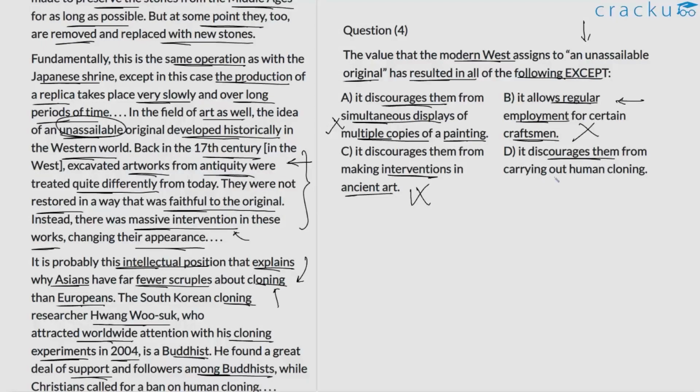D. It discourages them from carrying out human cloning. Now, the author as such doesn't correlate these two ideas of an unassailable original and this concept of cloning, which is why option D is something that we are not very sure of. Can we tie it to this particular notion? Perhaps, perhaps not. So of the given choices, option D is the correct answer, because we are not sure if this particular notion would result in option D as is asked here in the question. So option D is the correct answer here.